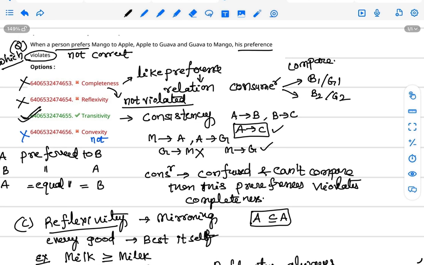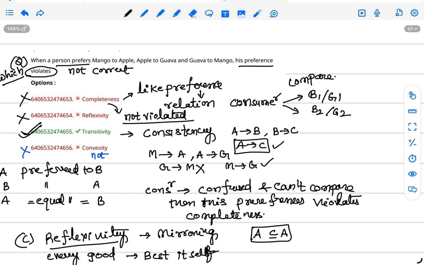Why does it not violate? Convexity means mixed or balanced combinations. So he prefers mango to apple, so he likes apple. Apple to guava, he likes guava also. And guava to mango, and mango also. This is the combined and balanced combination. So convexity does not violate.